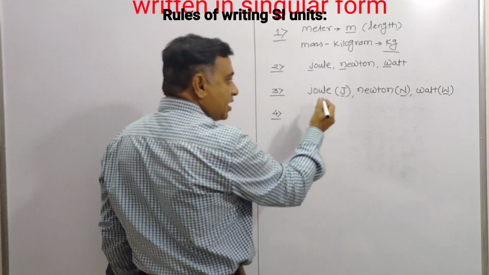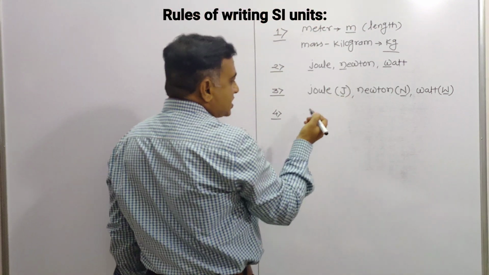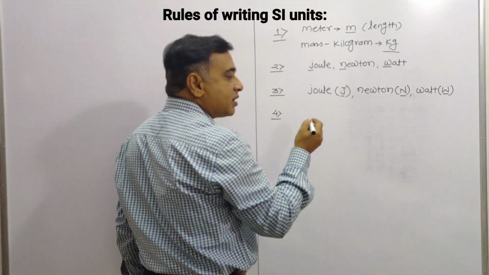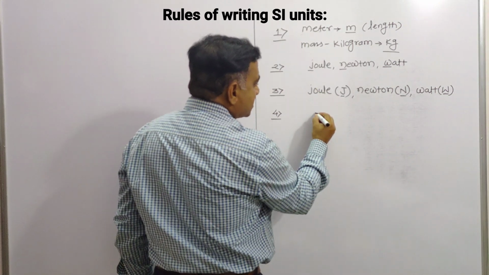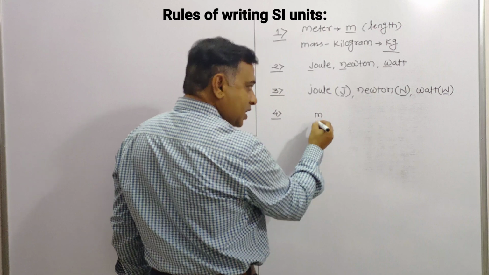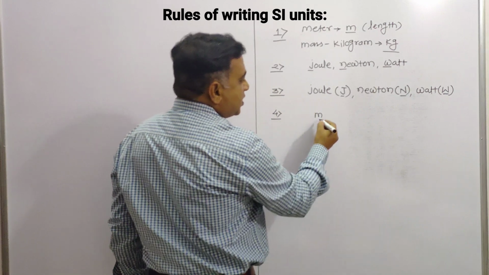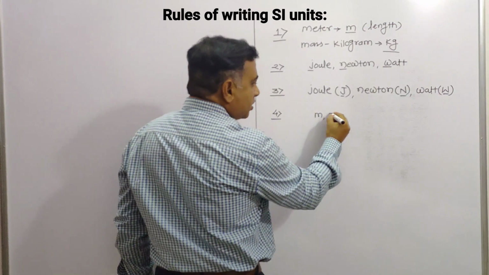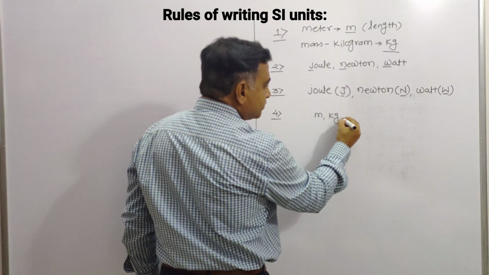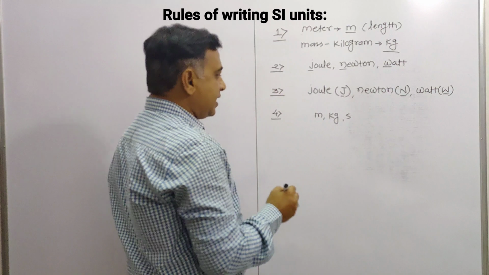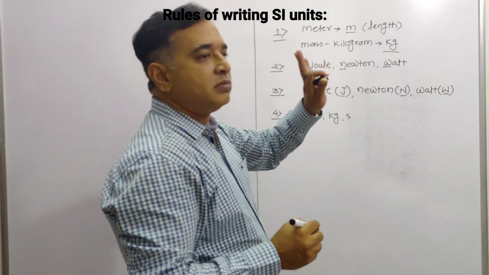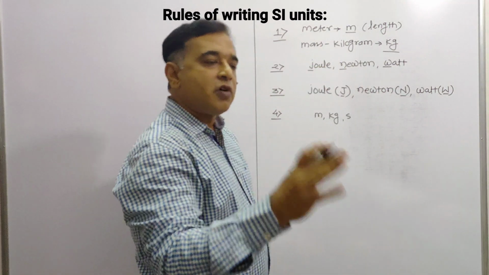Here meter is represented as meter, the correct word. Kilogram, and second. It is written in singular form, not in plural form.